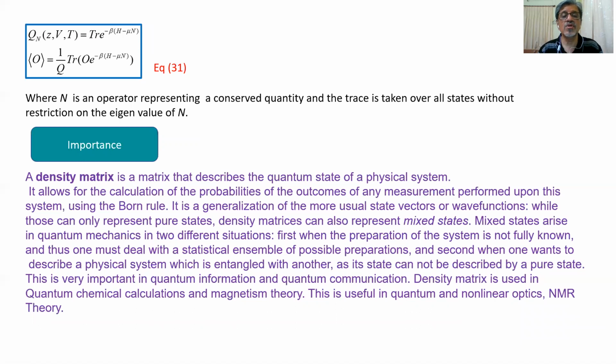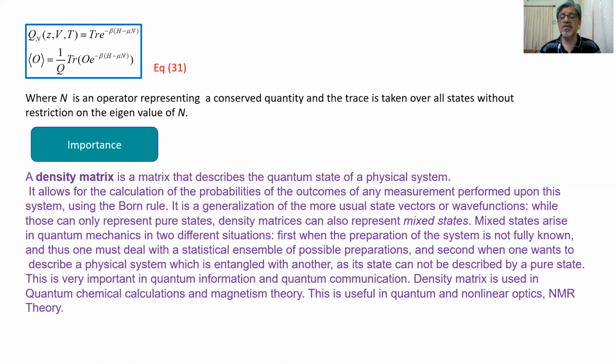This is very important in quantum information and quantum communication. So the density matrix concept is very important in quantum information and quantum communication technology. The density matrix is used in quantum chemical calculations, magnetism theory, and also it is useful in quantum and non-linear optics.